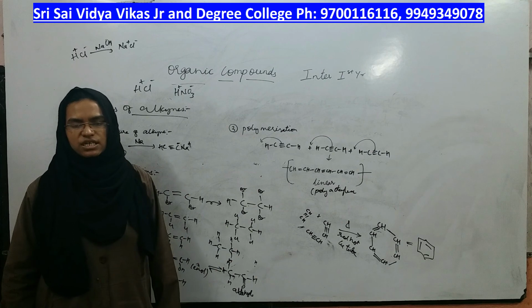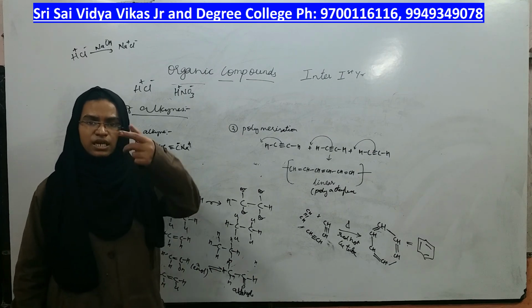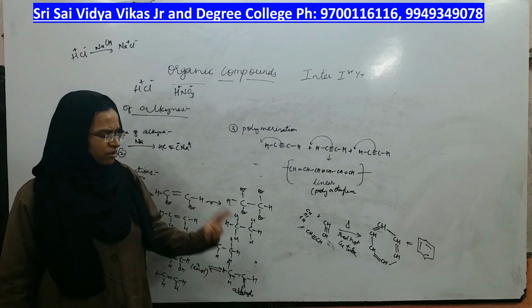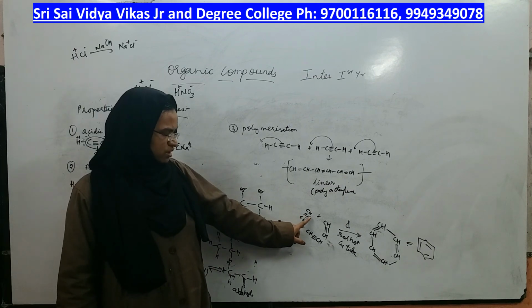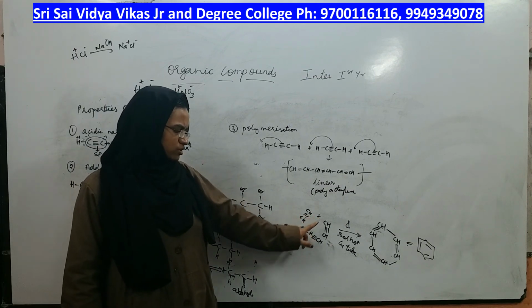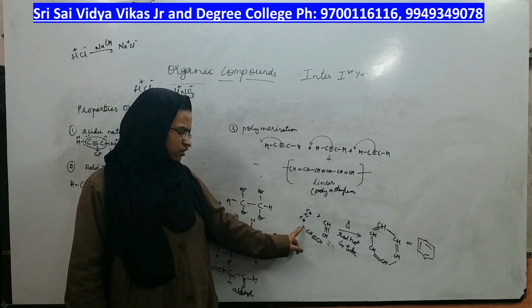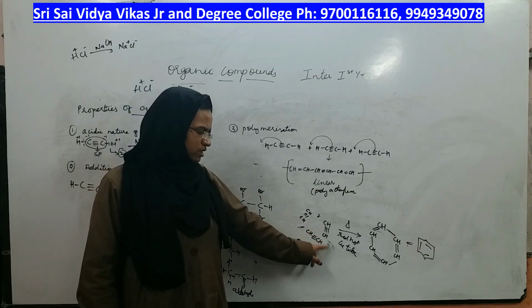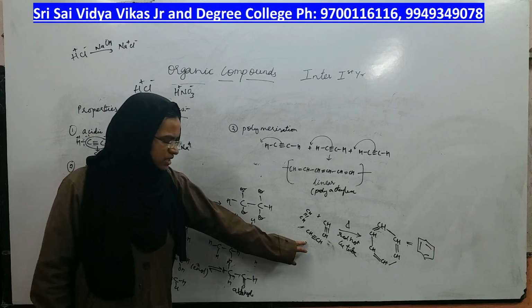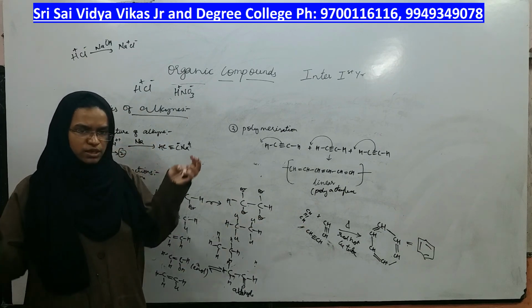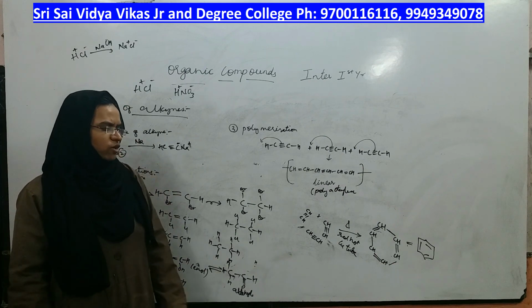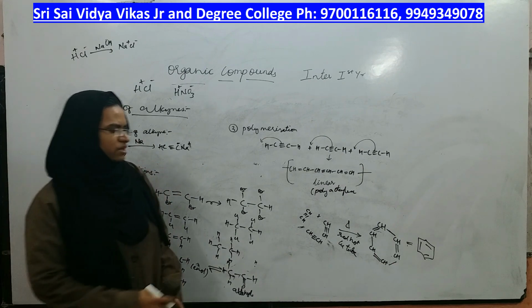Both the reactions come under the preparation of benzene in the next topic. But you remember what exactly happens here. Polymerization means old bond should break, new bond should form. How many acetylenes are you using here? 3 acetylenes in the presence of red hot copper tube. They all combine together to form a ring which is called benzene.